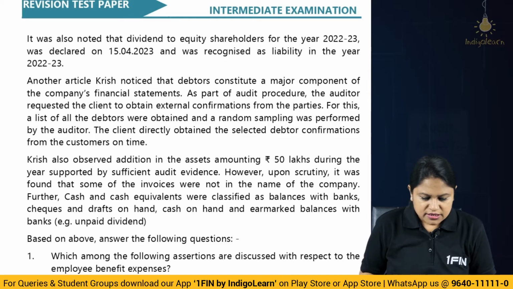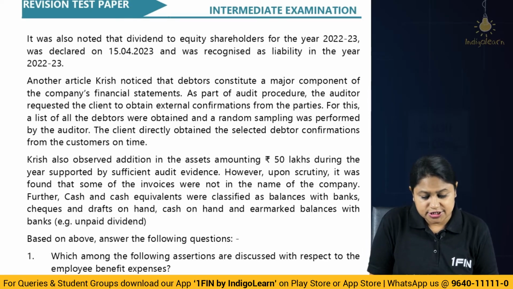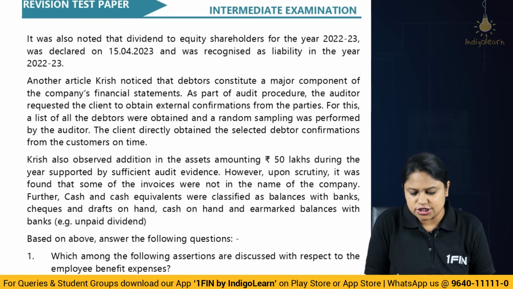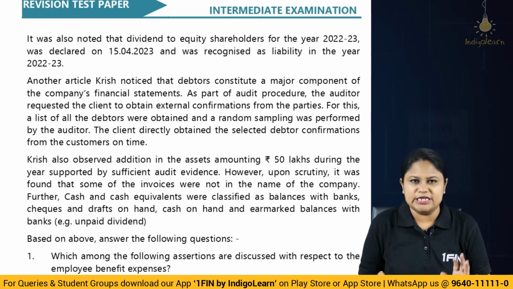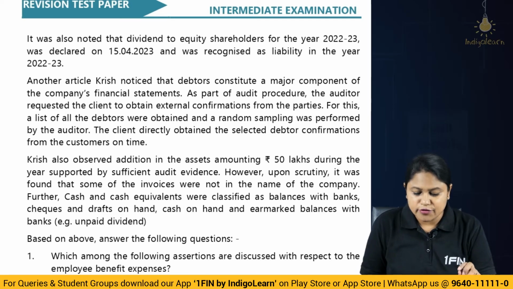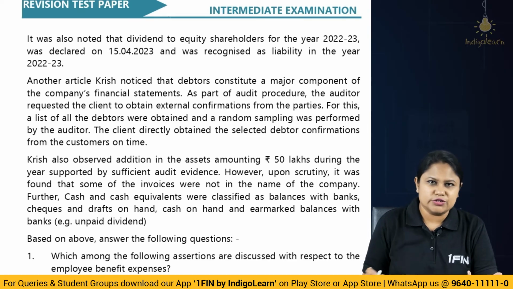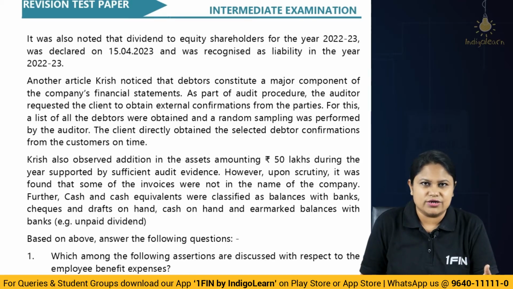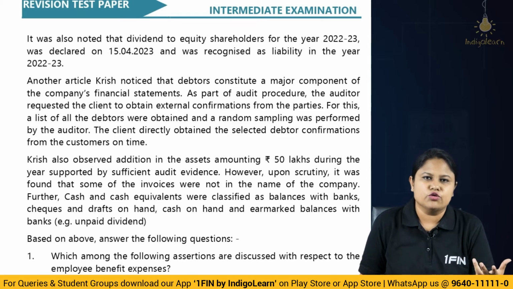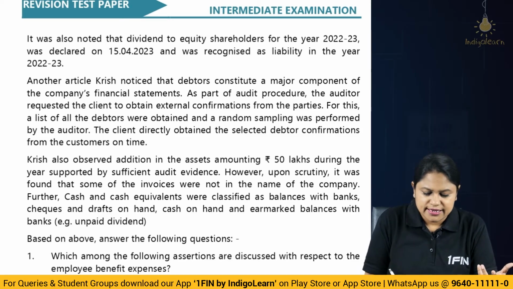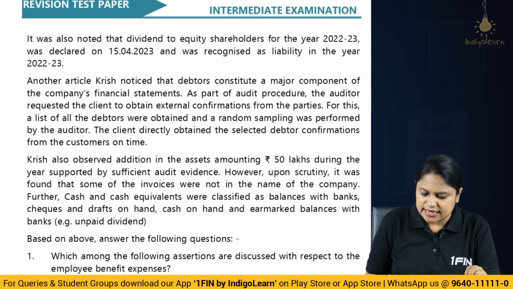Then another article, Krish, noticed the debtors constitute a major component of the company's financial statements. As a part of audit procedure, the auditor requested the client to obtain external confirmation from the parties. We know this very well. To check the existence or other assertions of debtors, one of the important procedures that we perform is to obtain external confirmation. So what is the criteria here?